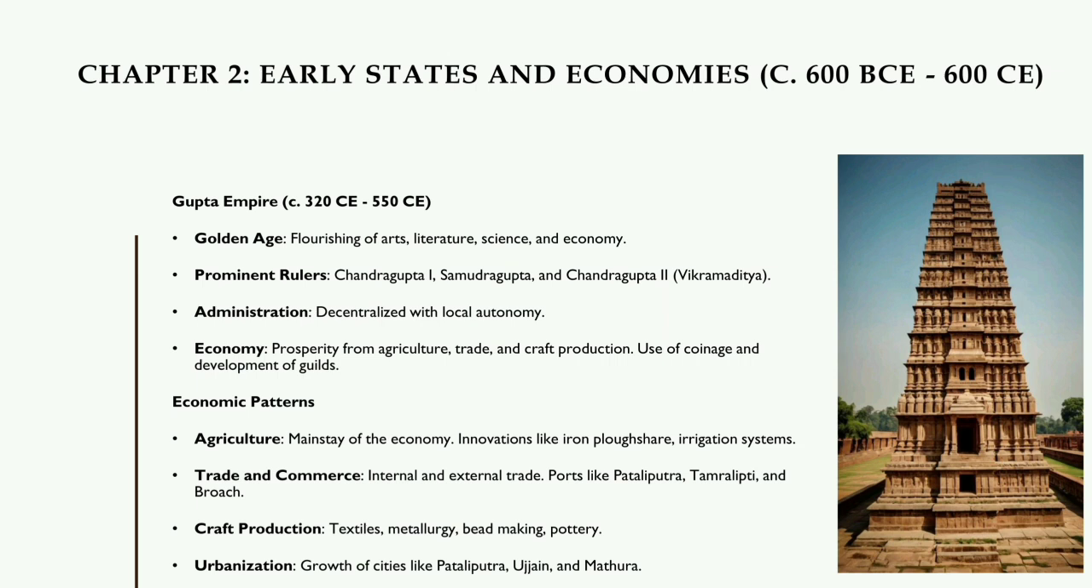Economic patterns. Agriculture, the mainstay of the economy. Innovations like the iron plowshare and irrigation systems. Trade and commerce: internal and external trade. Ports like Pataliputra, Tamralipti, and Broach. Craft production: textiles, metallurgy, bead making, pottery. Urbanization: growth of cities like Pataliputra, Ujjain, and Mathura.